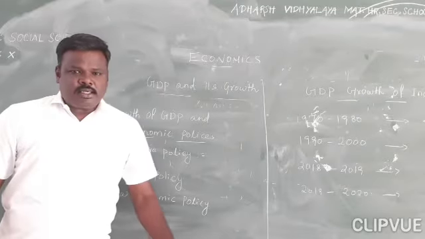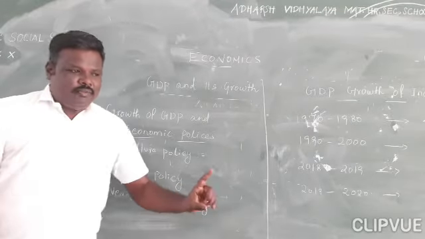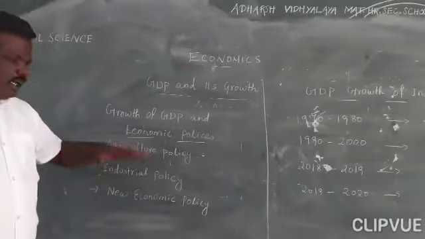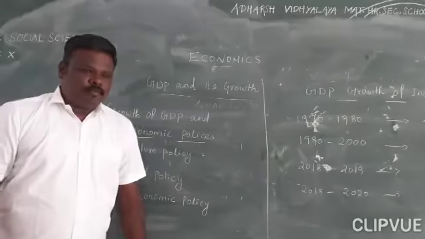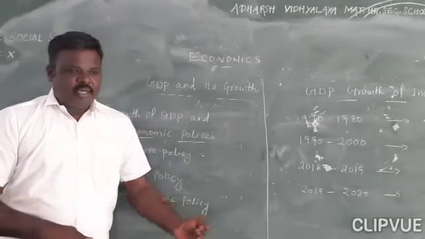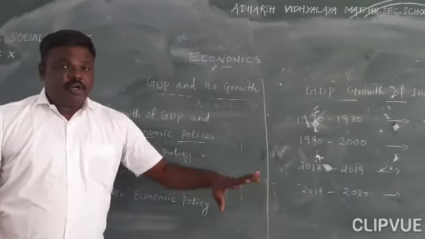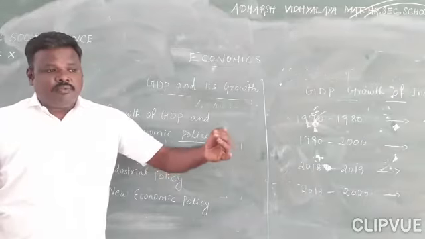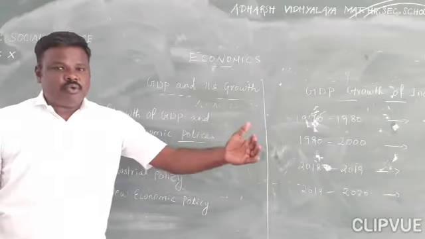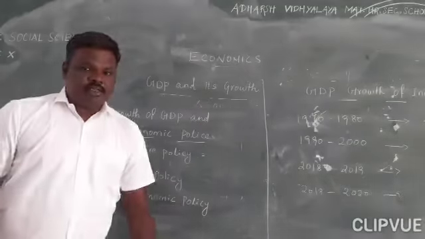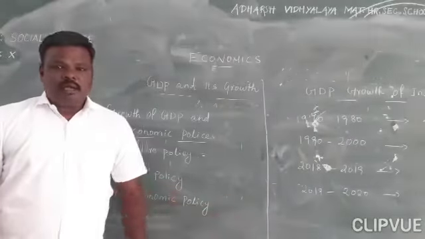Next, you see industrial policy, or industrial sector policy. Industrial sector policy also gave benefit to the agricultural sector. How? Because of the improvement of agriculture, as in the last topic we saw, technology-wise, if any sector is improved, automatically the economy of the country is improved. For example, we saw Bangalore.